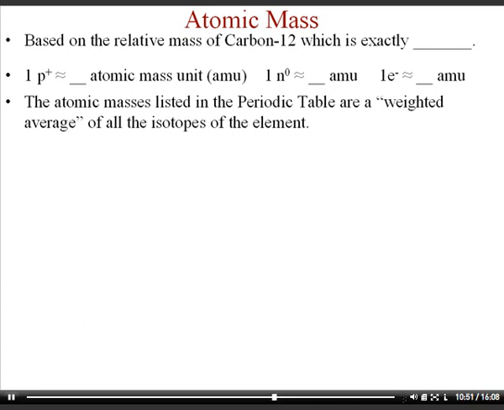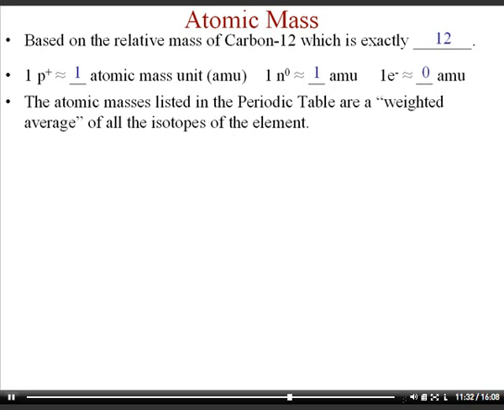Anyway, now we're talking about atomic mass. Based on the relative masses of carbon-12, all the other elements are related to that element. So atomic mass is always based on one particular isotope, and it's carbon-12. They decided that they wanted its mass to be exactly 12. And if carbon-12 has a mass of exactly 12, then you're dealing with protons that weigh about 1 atomic mass unit, and that's just the label on the numbers. And a neutron has a mass of around 1 atomic mass unit. And as I mentioned before, electrons don't hardly weigh anything, so we consider them 0 atomic mass units if you want to just round it off.